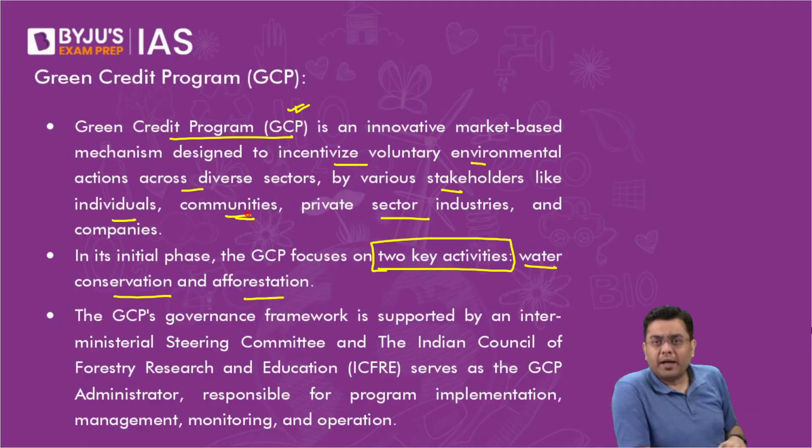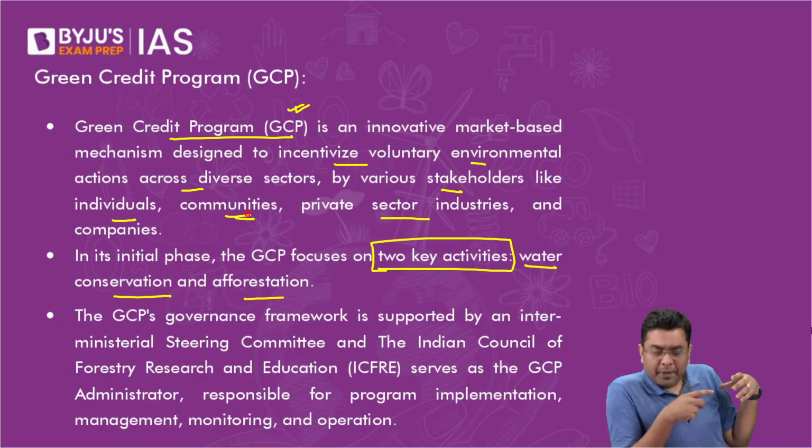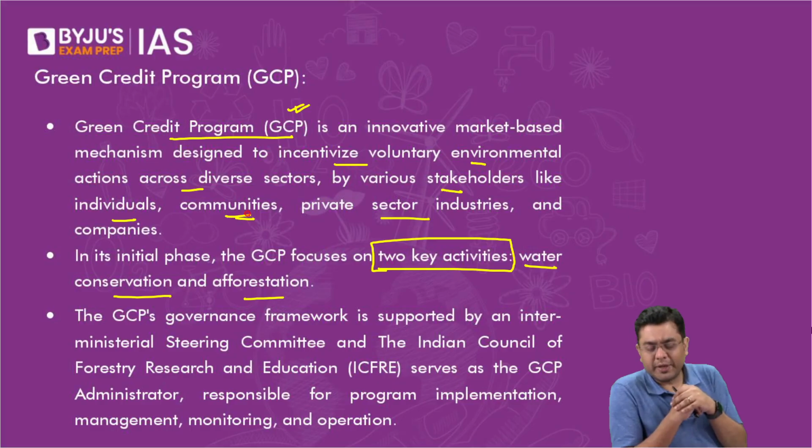Let's suppose a company has got a target that you have to carry out afforestation or reforestation for 10 square kilometers. Let's suppose you have a particular company, a startup, which is specializing in that. You have carried out afforestation or reforestation for 100 square kilometers, and you have been given 100 credits for that. So you can sell 10 credits to them, right?